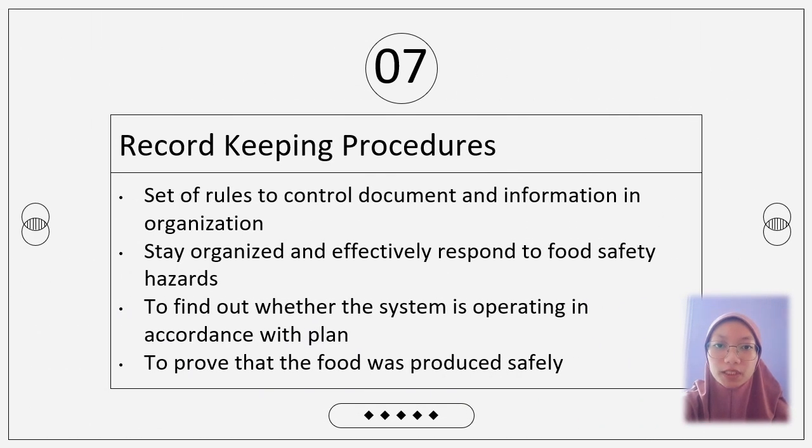The seventh principle of HACCP is record-keeping procedures. Record-keeping procedures is a set of rules to control documents and information in an organization. It is also to make sure that companies are organized and effectively respond to food safety hazards. Other than that, it is to find out whether the system is operating in accordance with the planned HACCP or not. And lastly, to prove that the food was produced safely, to make sure the customer has no doubt about the products.